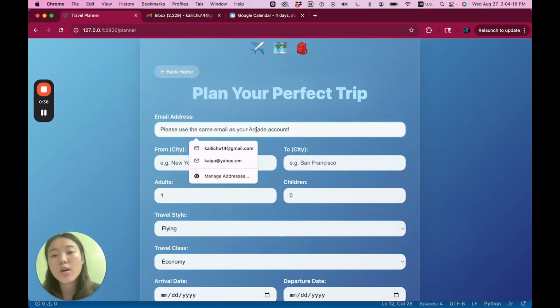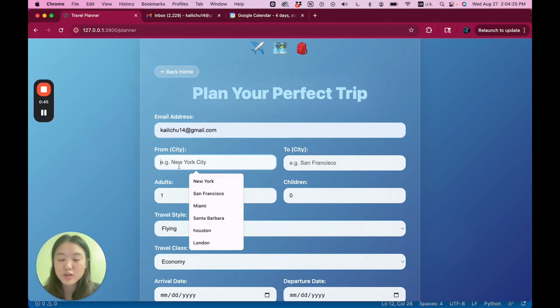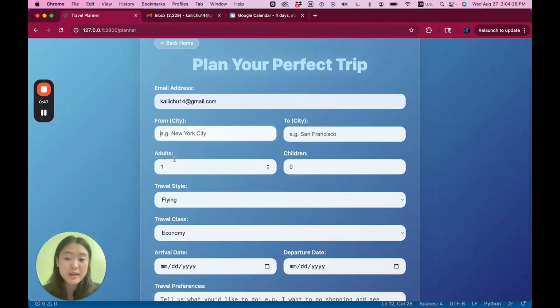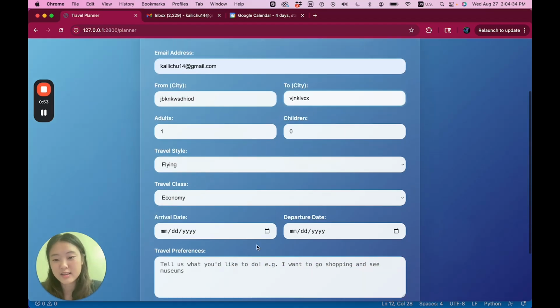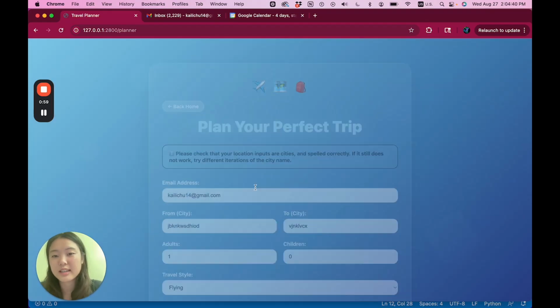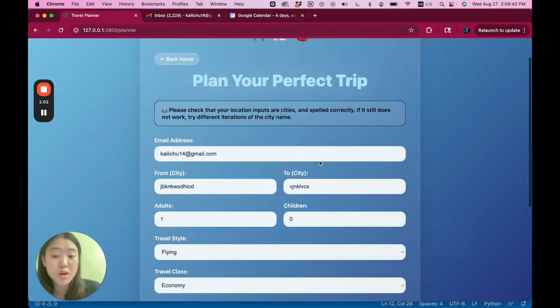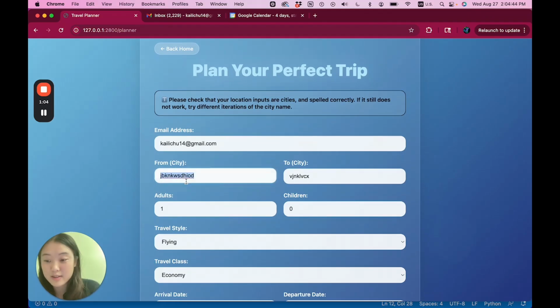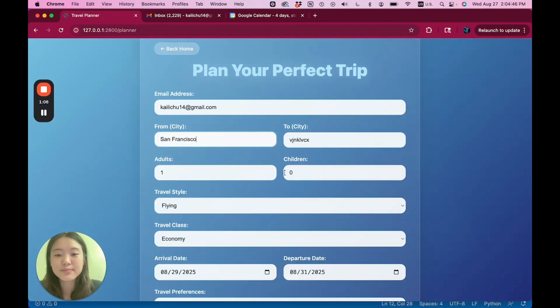And then here is all of your inputs for the form that it will then send to the back end to plan your perfect trip. So use the email that you have to your Arcade here, and then I have some error messages that go through in case, say, you spell a city wrong and you want to go on a trip just randomly. Plan my trip, it will flash a message that says check the inputs. So my parents are currently planning a trip to New York City. And once again, specifying that it's a city, not the state.